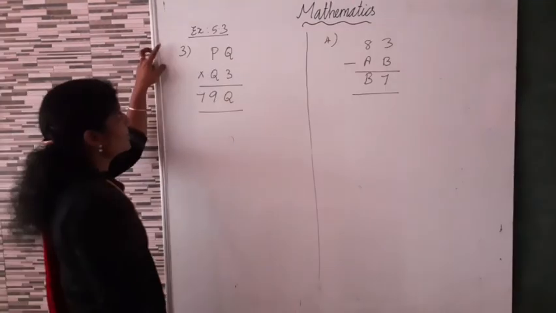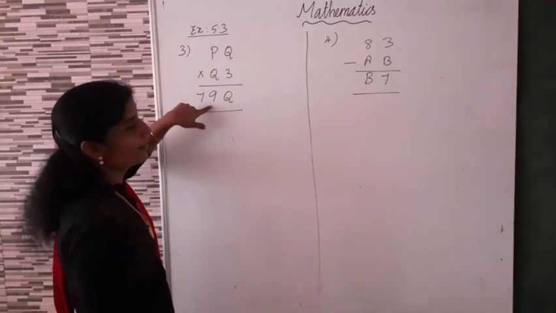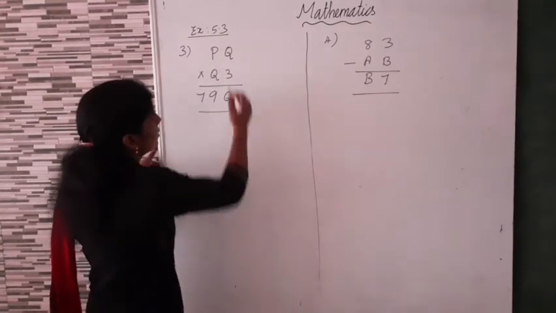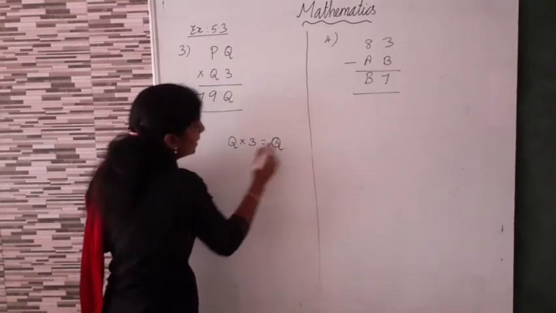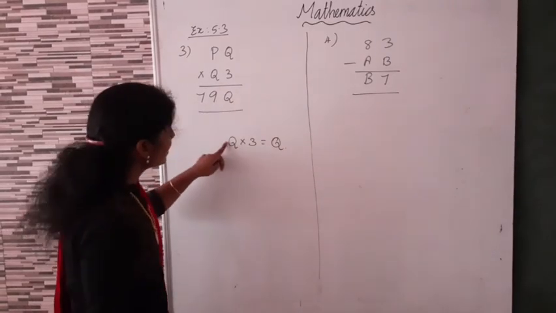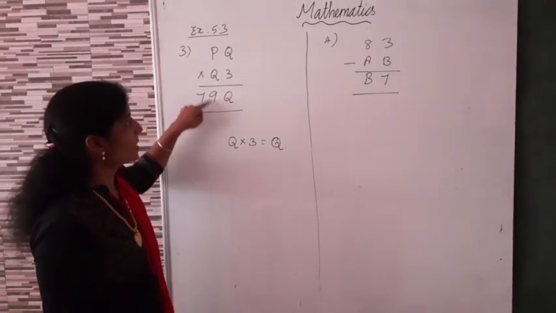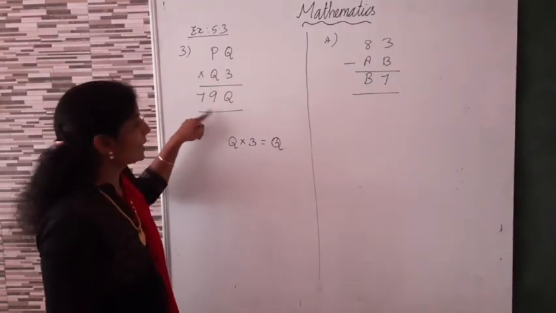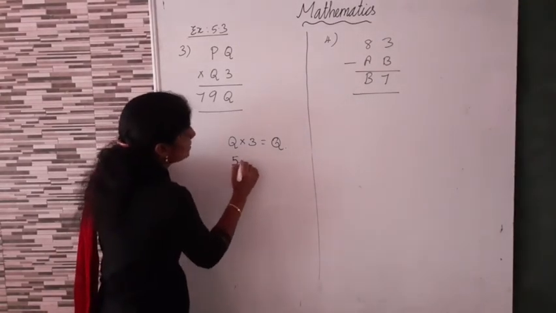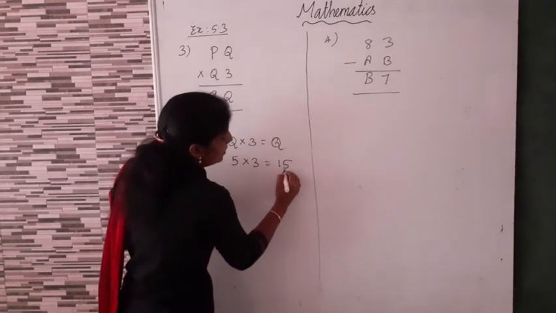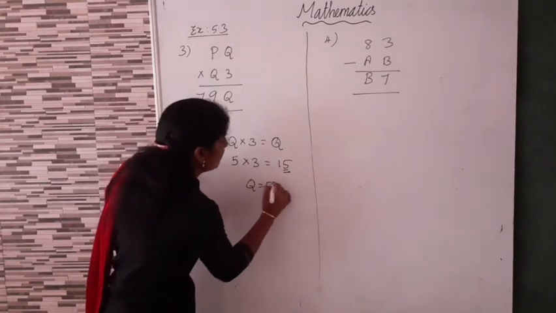Clear? Exercise 5.3. PQ into Q3 is equal to 7, 9Q. Now, Q into 3 is equal to Q. Same value. Here 0 means we'll get 0 answer, but here we will not get 9, because 0 means all 0. So, suppose here add 5: 5 into 3 is equal to 15. So, one's digit is 5. So, what is the value of Q? Q is equal to 5. This is possible.